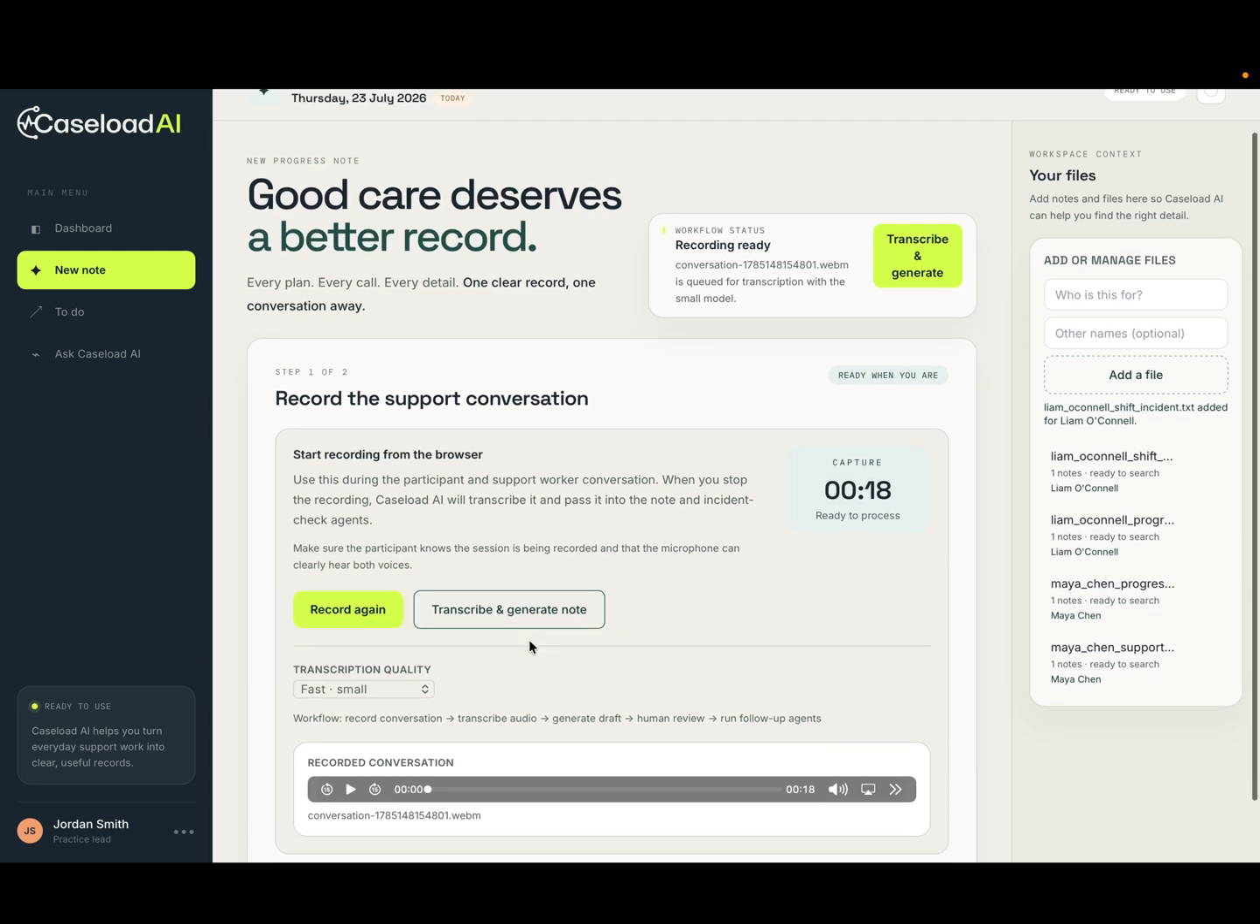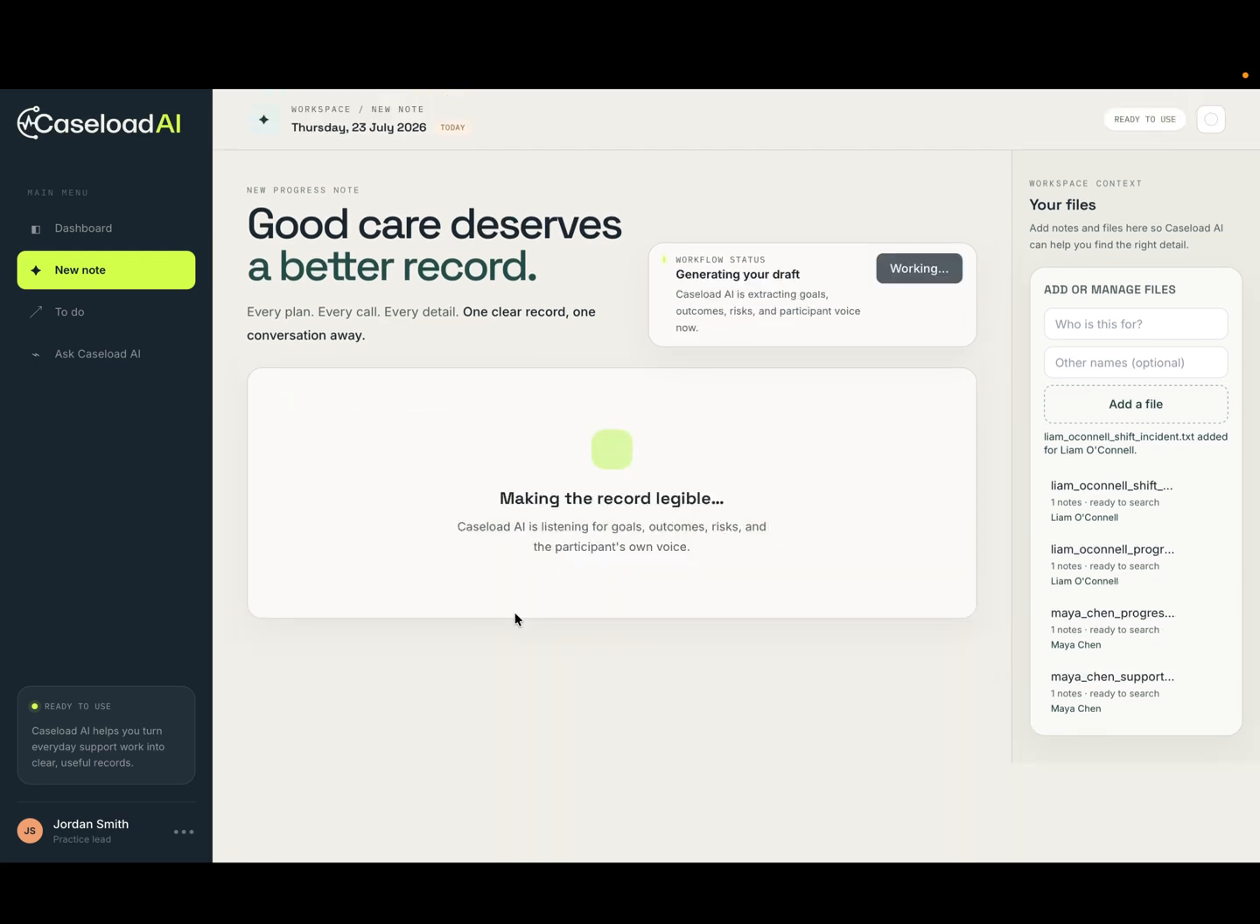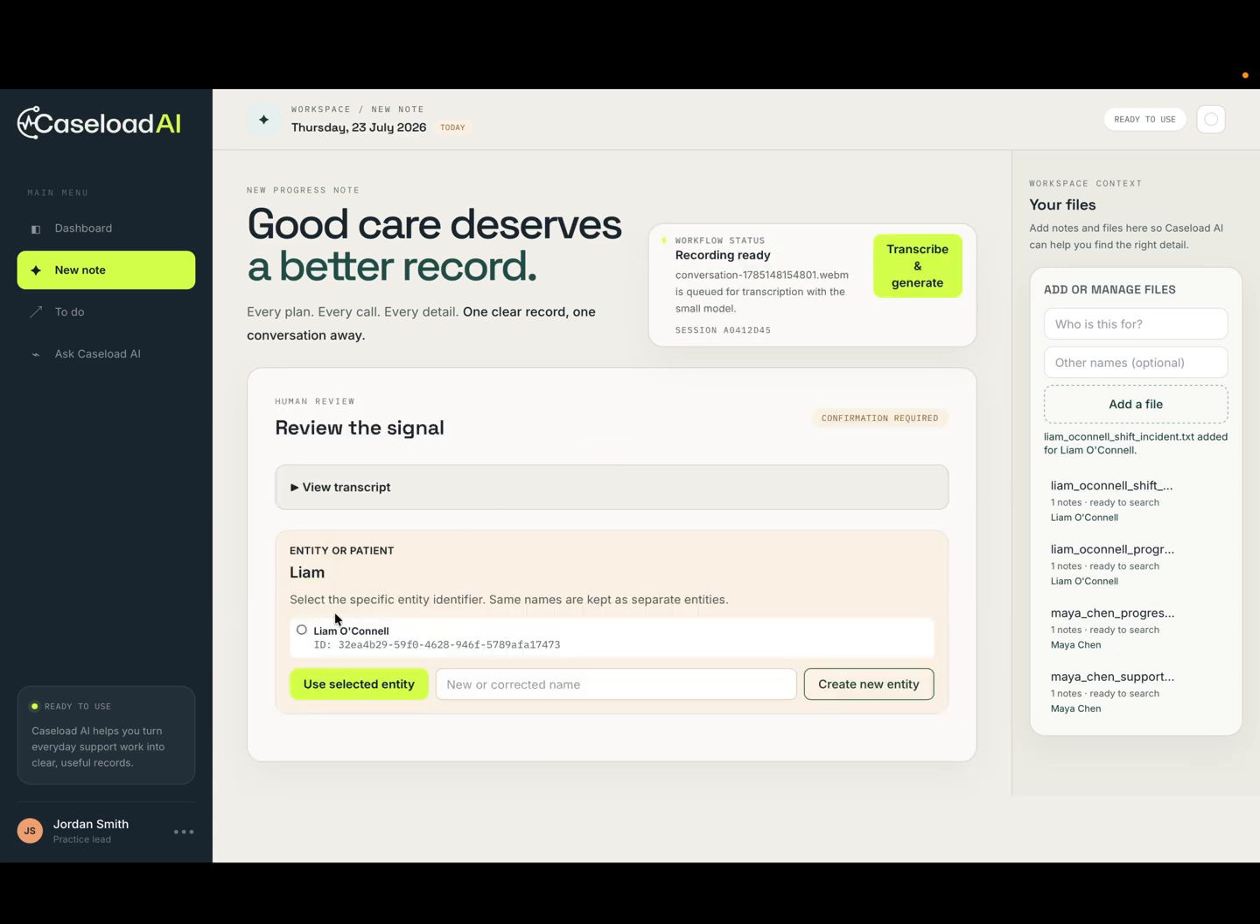So I'll stop the recording now. Watch what happens next. Whisper automatically transcribes and translates the conversation into structured English in real time. Once the entity is recognized, we can just use this.